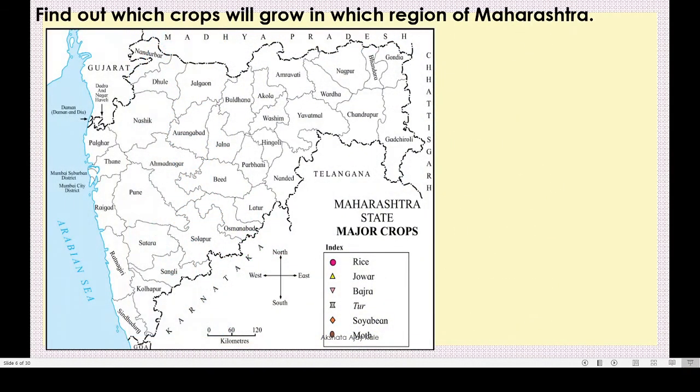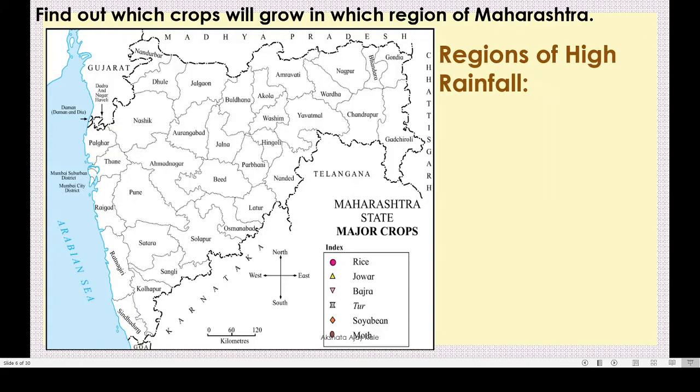Now here, find out which crops will grow in which region of Maharashtra. This is the map of Maharashtra, right? And here in the index, can you see rice, jawar, bajra, tur, soybean, moth? In this index, we can see all these crops. These are the major crops of Maharashtra. Now we will go through some questions.